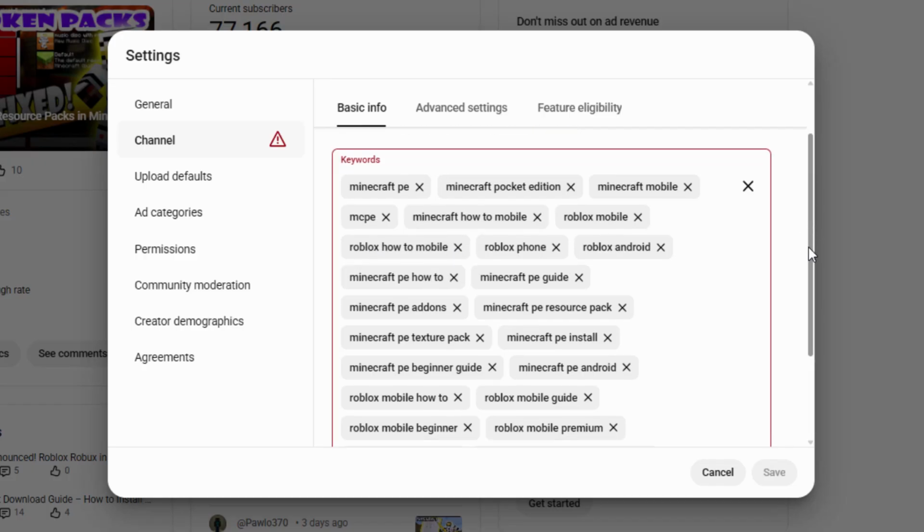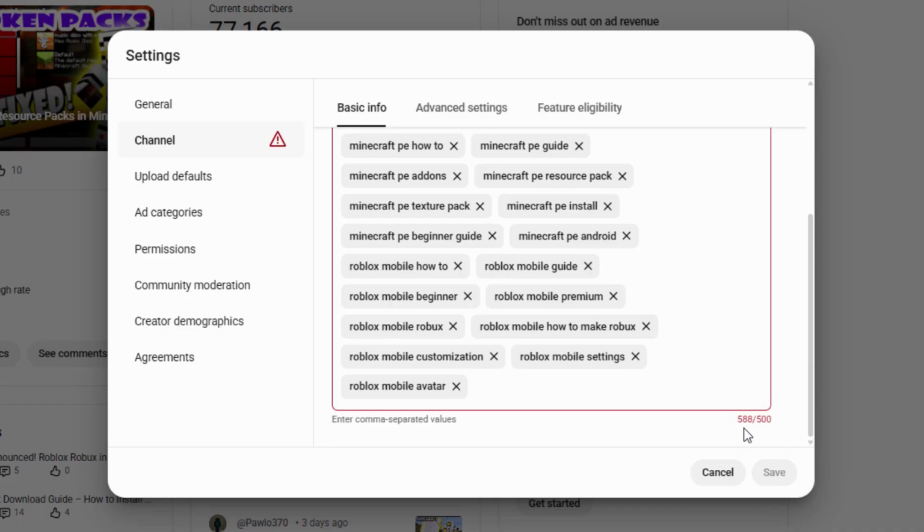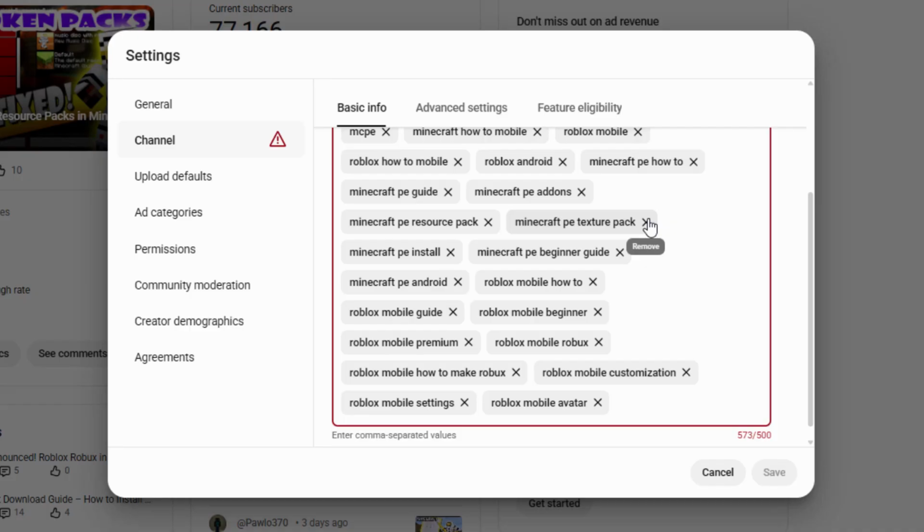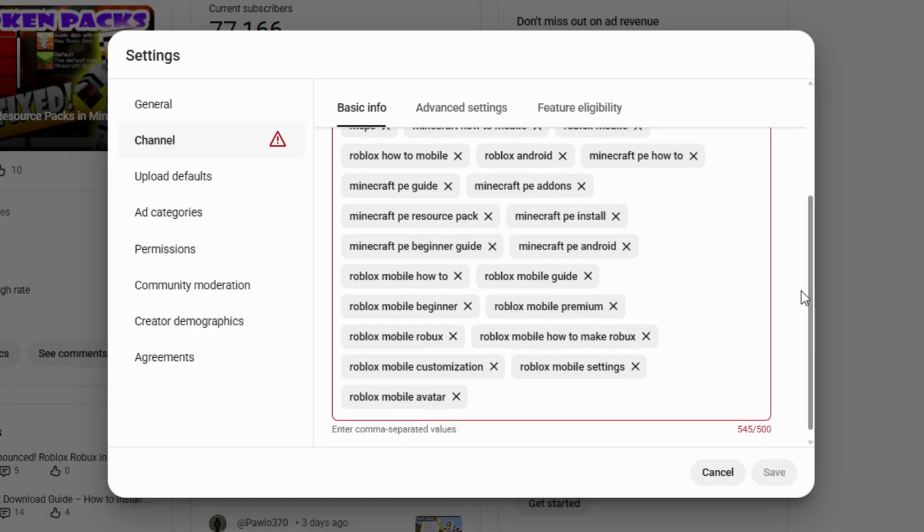There we go. Each time you take one out by clicking on that X, it's going to update the count down here. I'll take out phone. I'll take out texture pack. That's not really necessary. So it's just a matter of going through here and cleaning out the ones that you don't want to have. Now, I do want to have how to make Robux, but we also have Roblox Mobile Robux. I think that's good enough. I can take this one out.